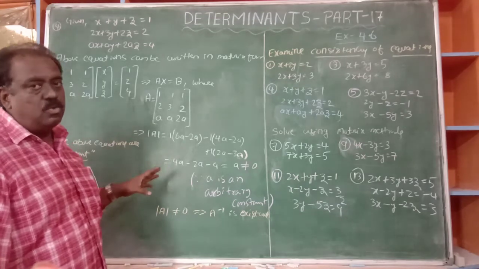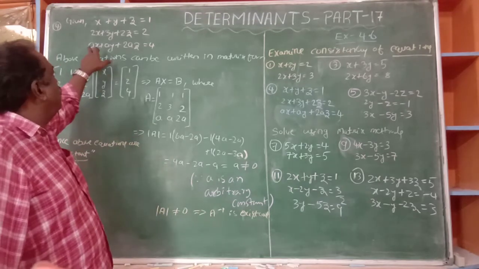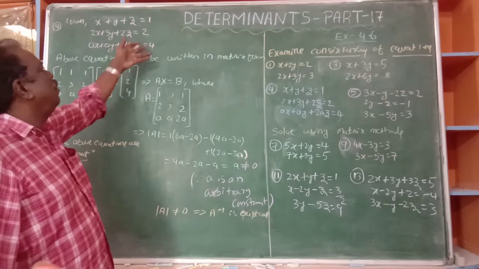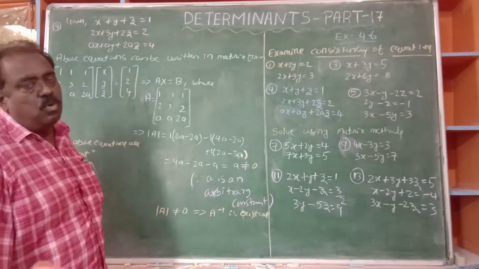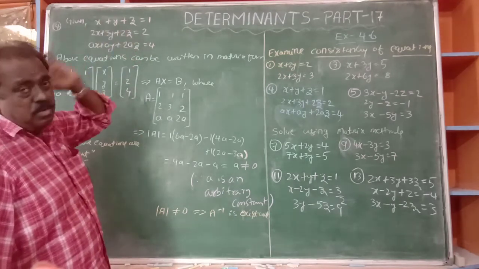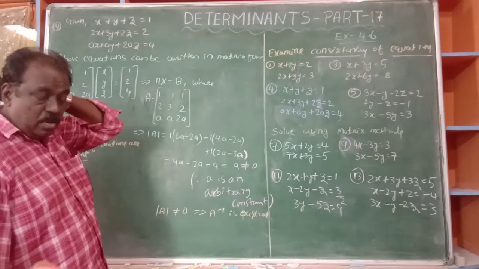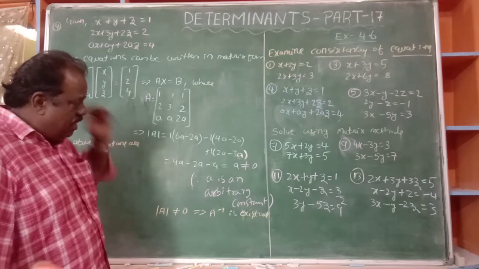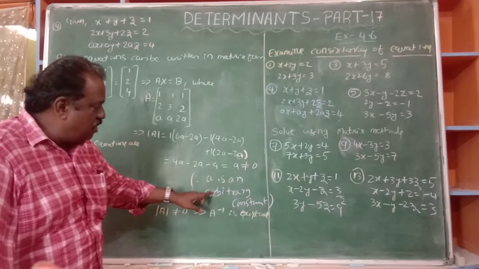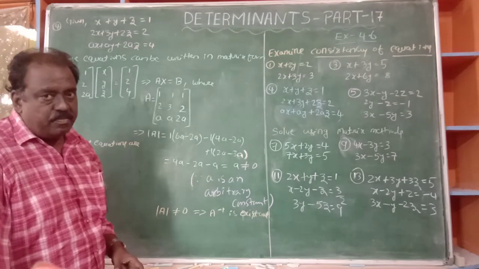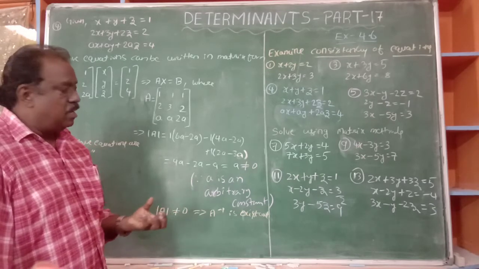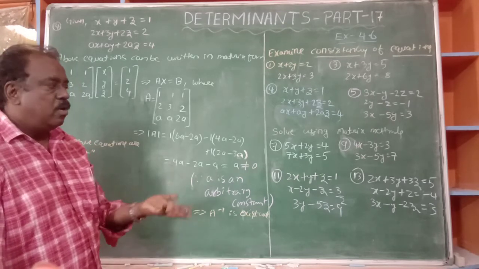If a is equal to 0, then 0 into x, 0, 0, 0, so how can we get 4a equal to 4? 0 is equal to 4, is it possible? So a is an arbitrary constant, always chosen so that a is a non-zero real number.